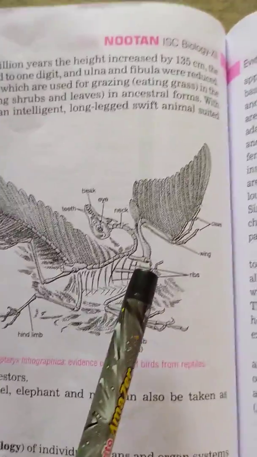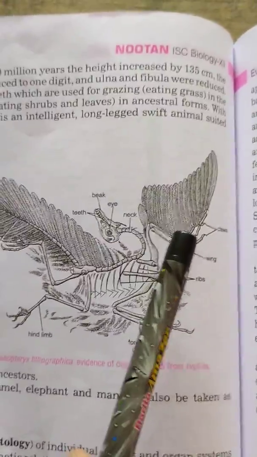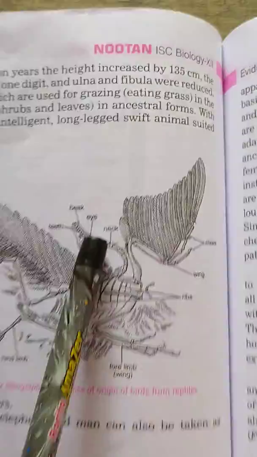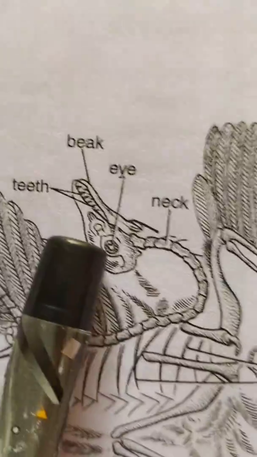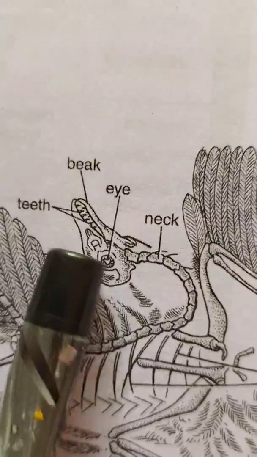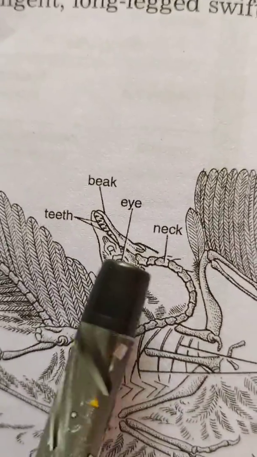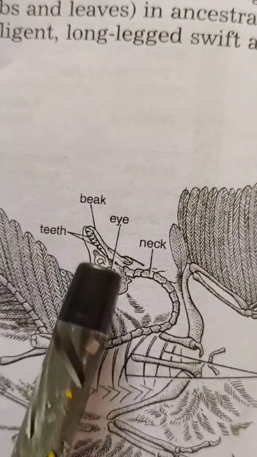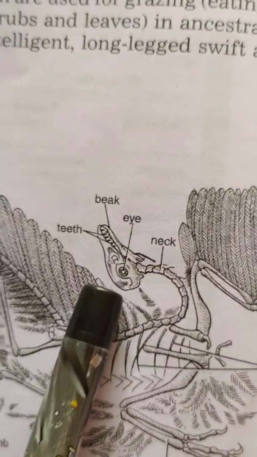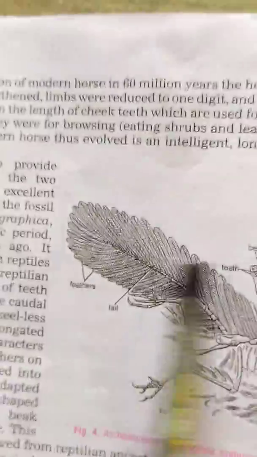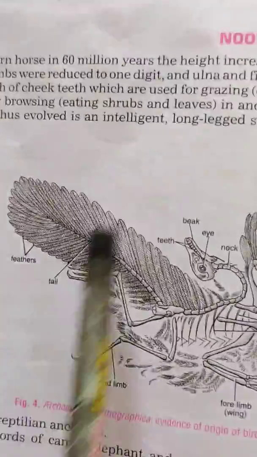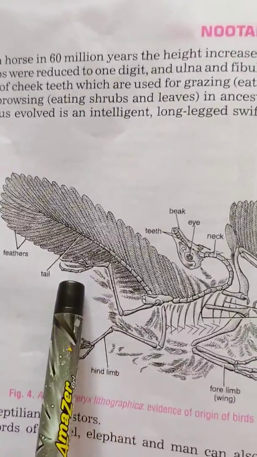Then let us also see some avian features. Jaws are modified into beaks. We see that although the beak is there, it has jaws in it. So this is a proper reptilian jaw modified into a beak. Then we see presence of feathers on the body. You can see here presence of feathers, which is again an avian characteristic.